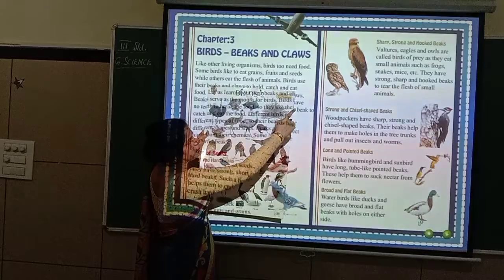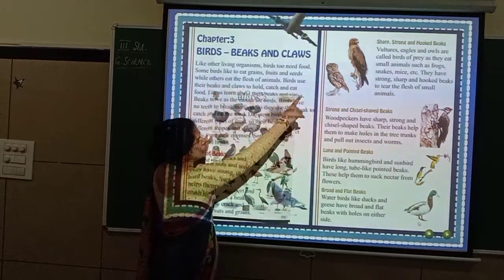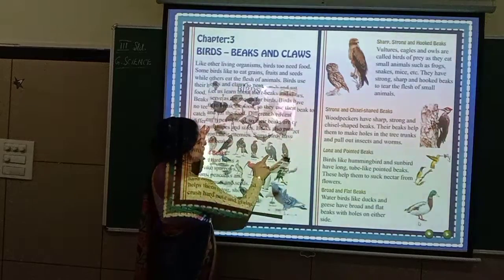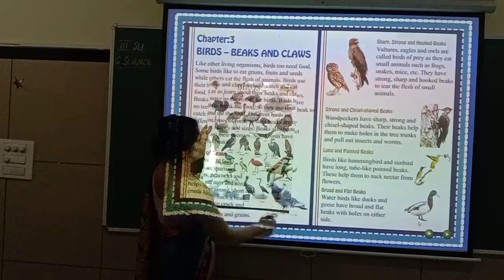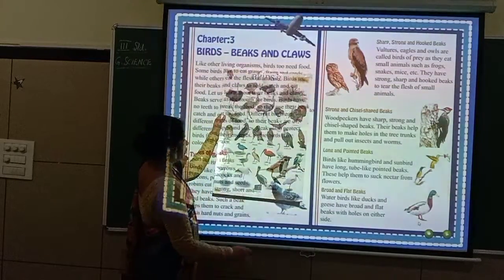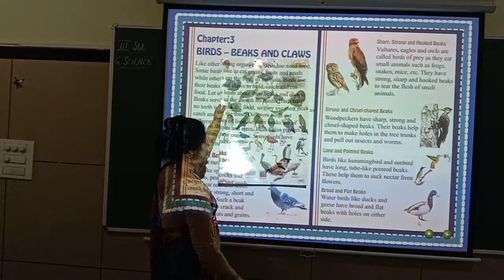Now I'll show you what I said. See that. Sharp, strong and hooked beaks. Vulture, eagle. Eagle and owl also. This is a vulture. Haddu, what you call. That is Garuda. This is Haddu. Okay. So you see, children, here goose, here duck. So you can see the difference here.